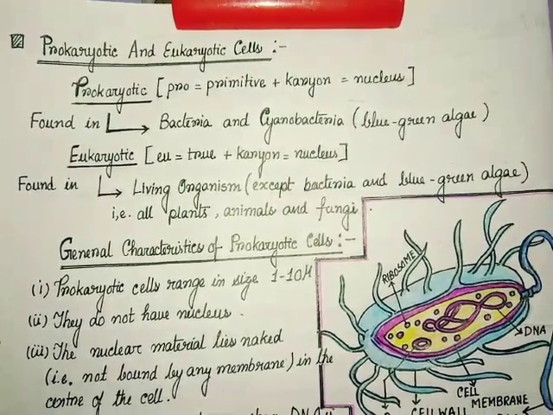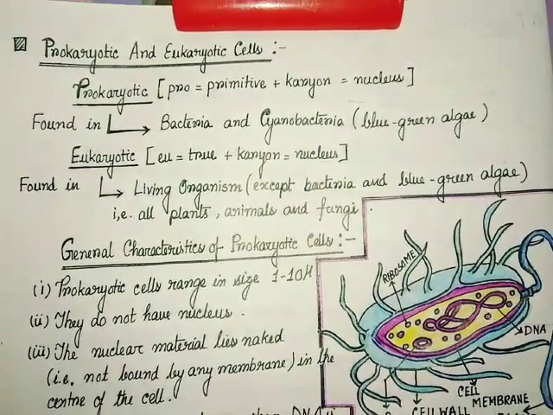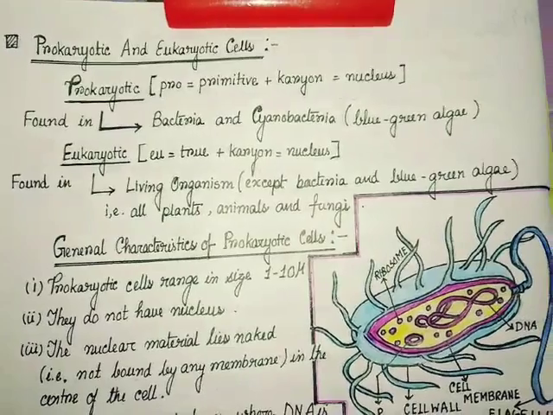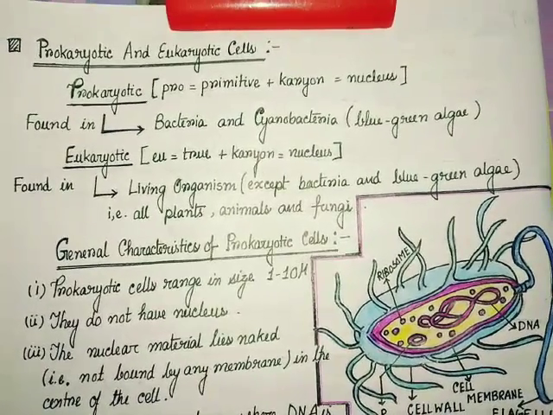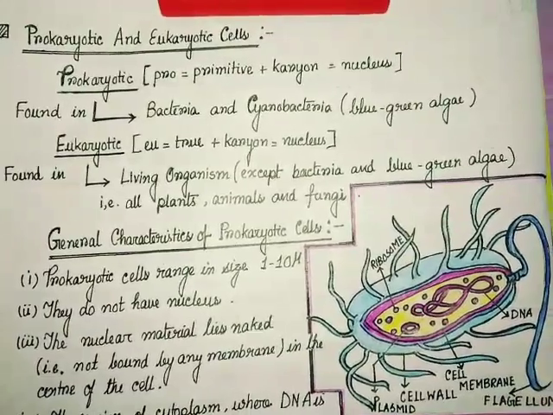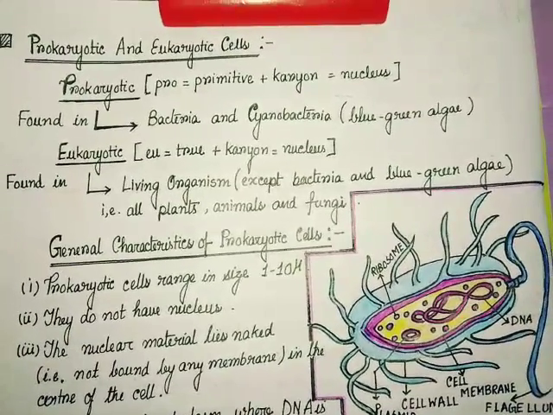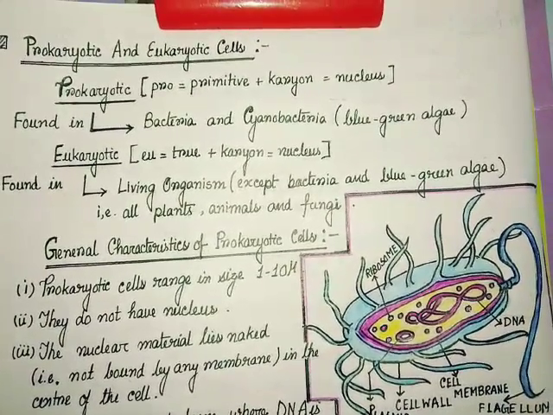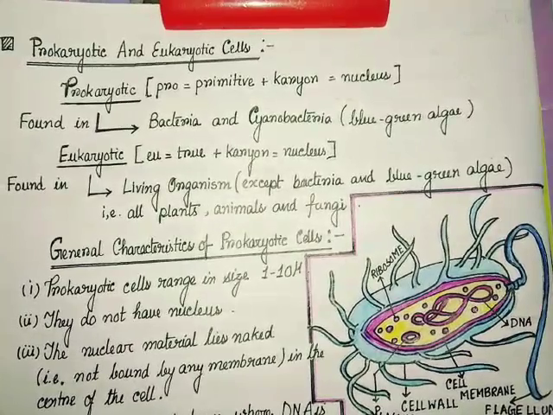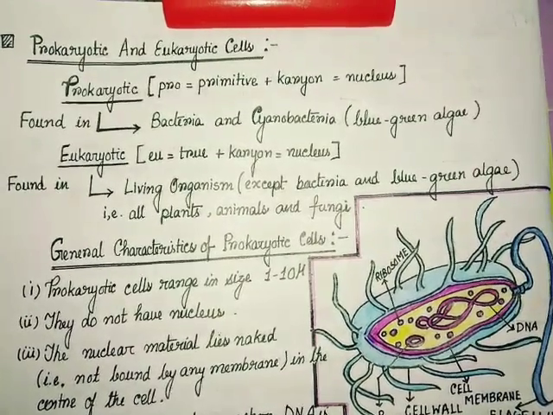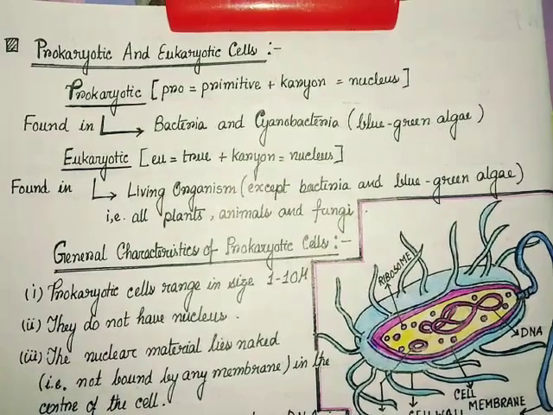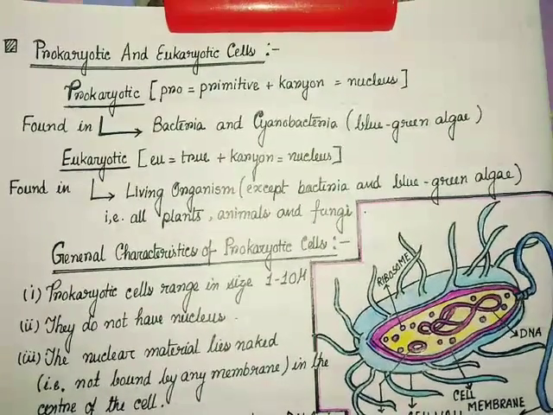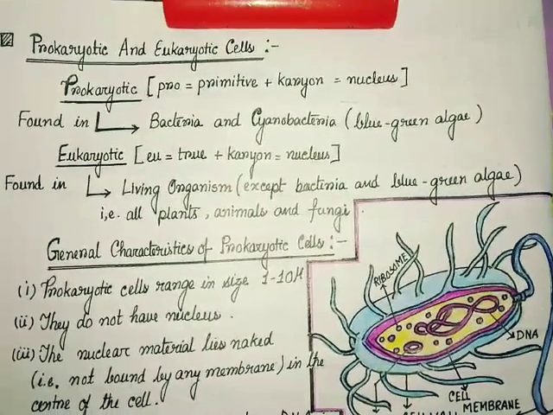It is found in any living organism except bacteria and blue-green algae, that is all higher plants, animals and fungi. Cells in which nucleus and membrane-bound organelles are present are called eukaryotic cells.